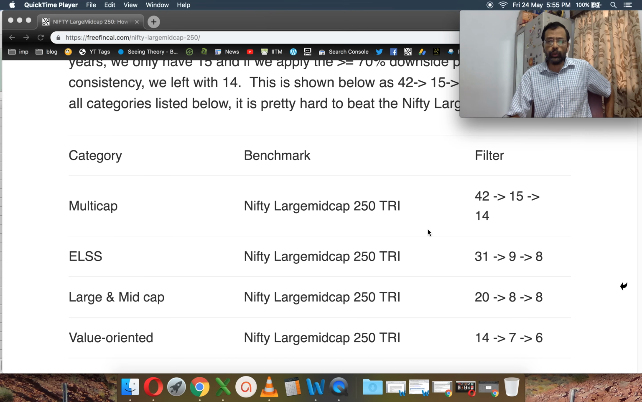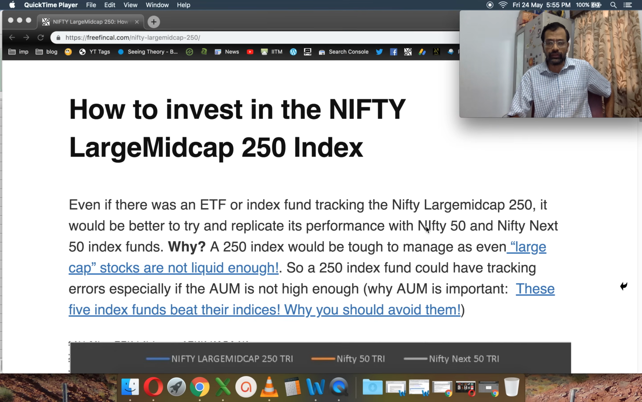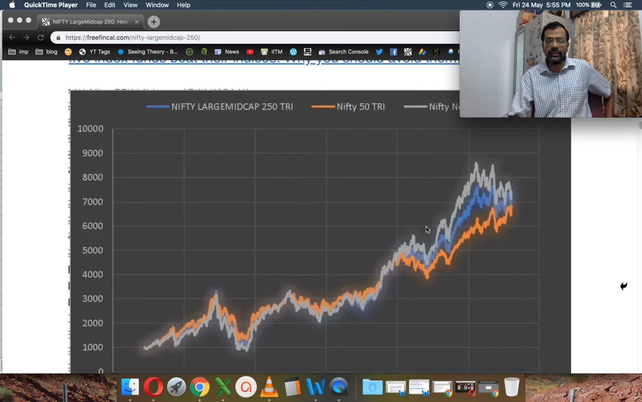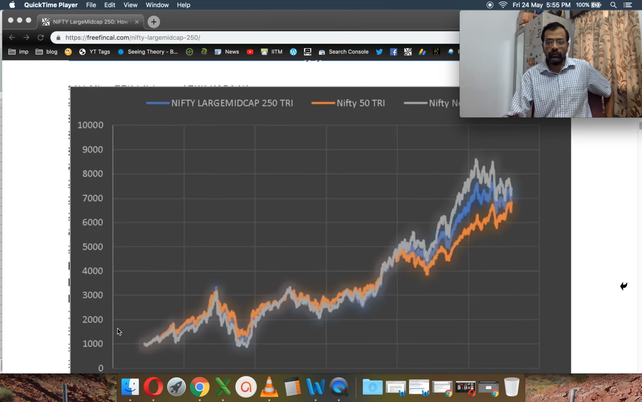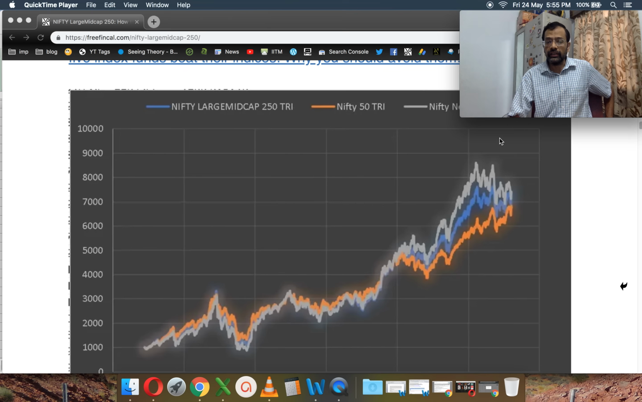So let me show you how I went. I'll show you the results, and then you can see. So this is the normalized evolution of the Nifty Large Mid Cap. That's the blue line. The Nifty 50 is the orange line, and the gray line is the Nifty Next 50.